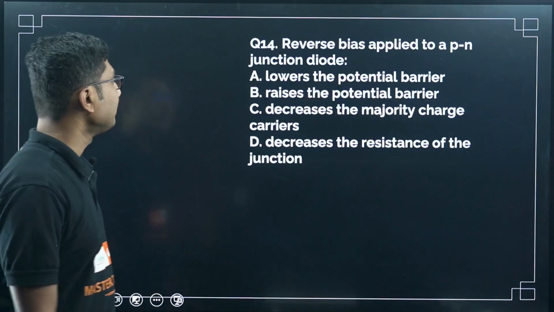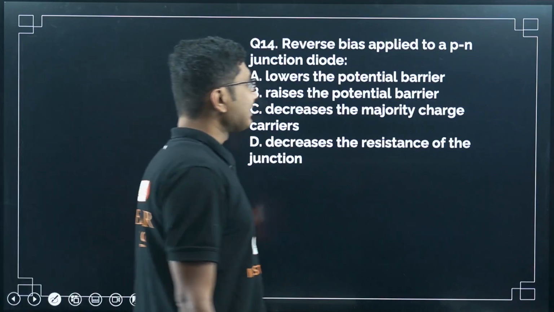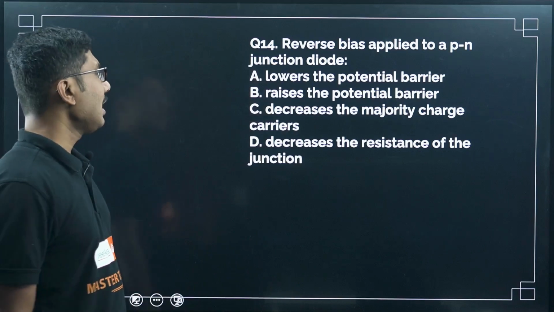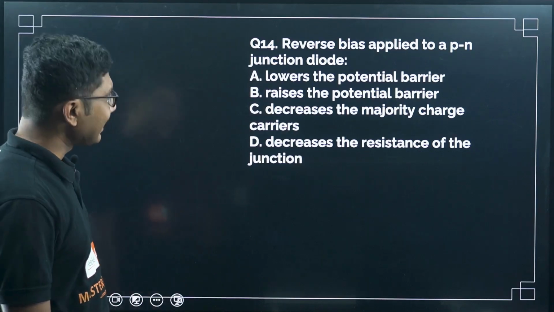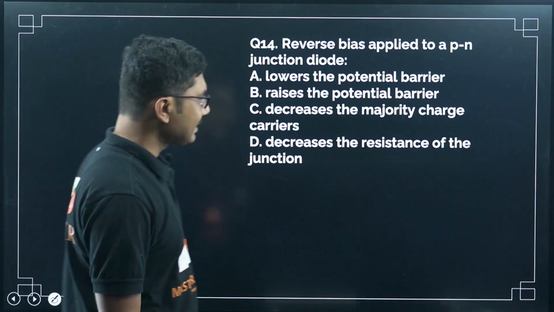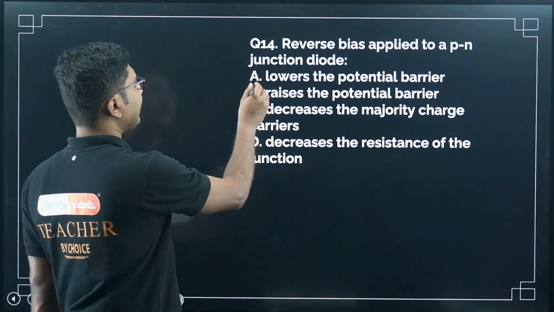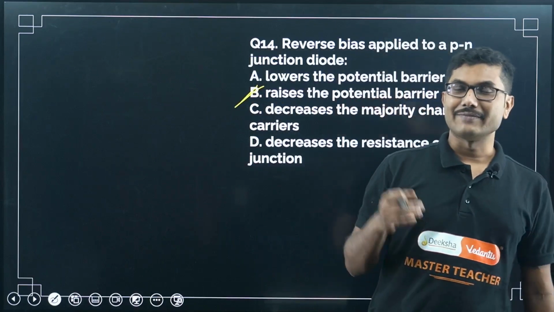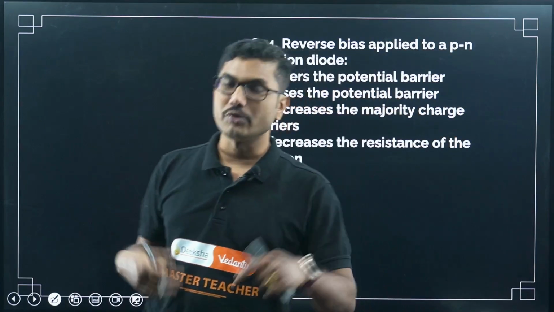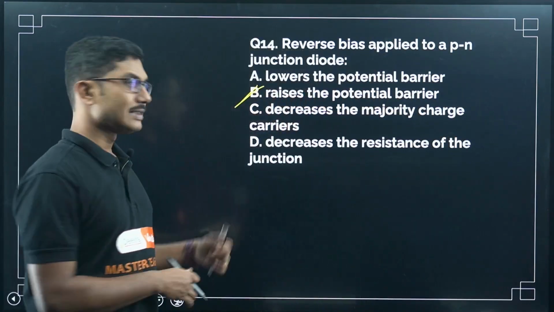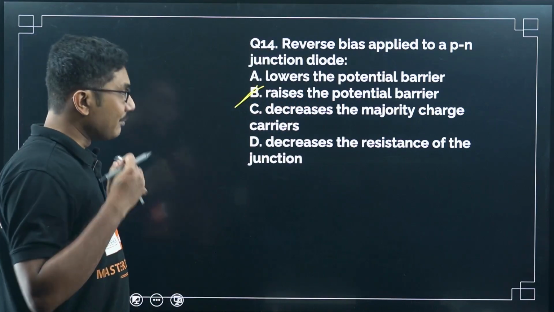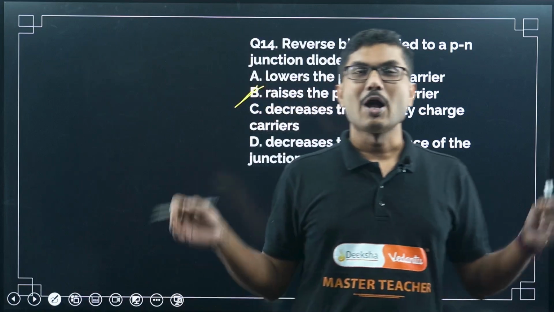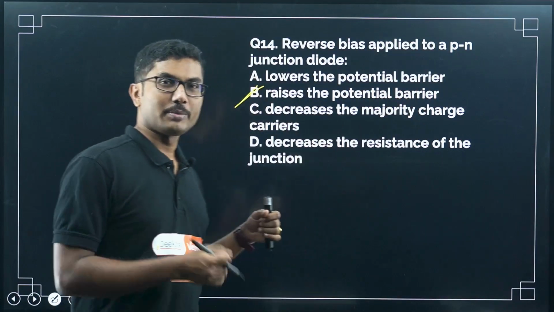Reverse bias applied to a p-n junction diode lowers the potential barrier, raises the potential barrier, decreases the majority charge carriers, or decreases the resistance of the junction? It raises the potential barrier, so electrons have more difficulty crossing the barrier, and holes also have more difficulty crossing it. That is the meaning of reverse biasing. The majority and minority carriers on the p and n sides remain the same. The only thing is, because of the increase in potential barrier, they cannot jump.